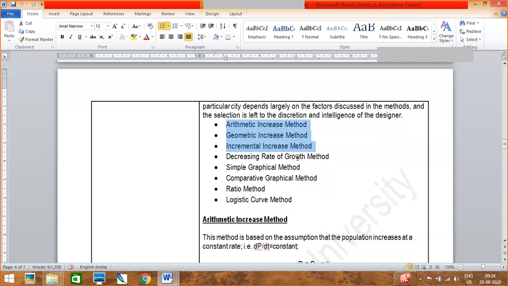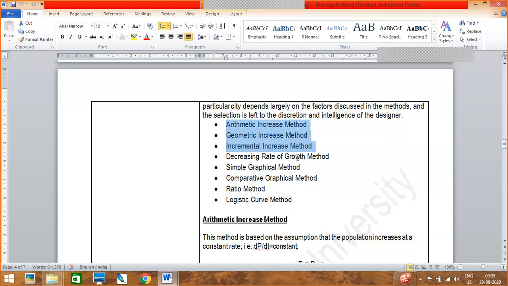Your first one is the arithmetic increase method. First I will tell you briefly what these three methods are and where they are used. The arithmetic increase method is used in a city or town where the rate of growth of population is constant.